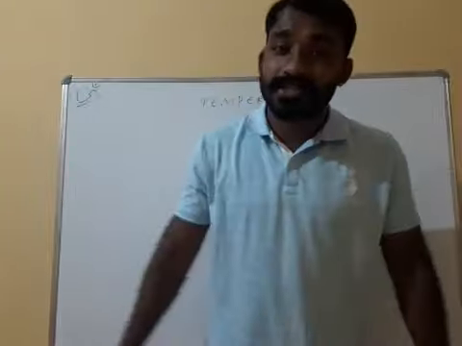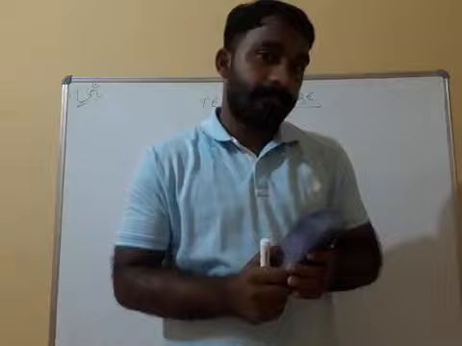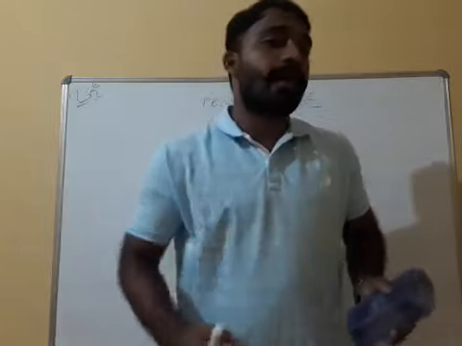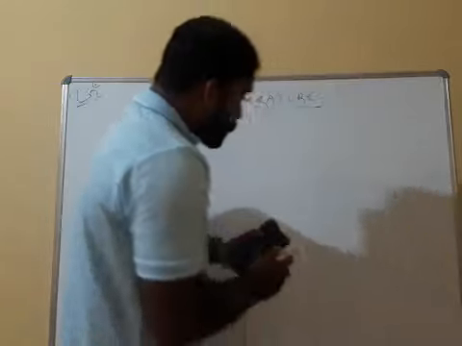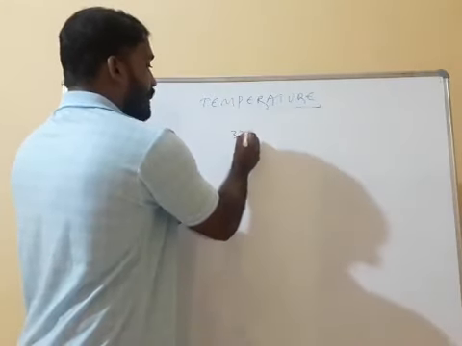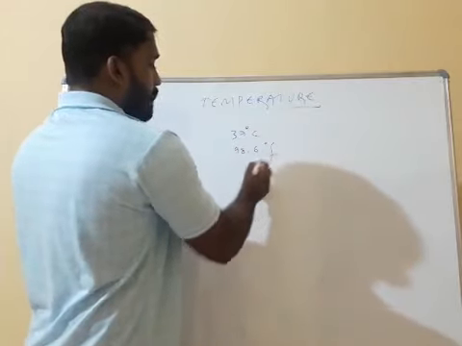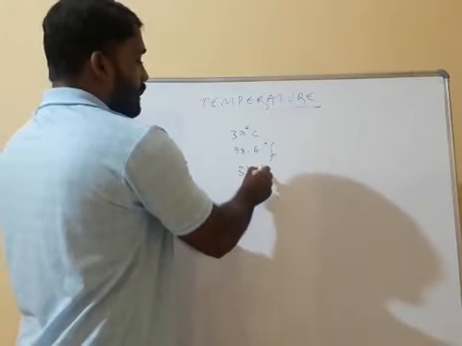During the hot summer season, the outside temperature is high as compared to our body temperature, and our normal body temperature is 37 degree Celsius, 98.6 degree Fahrenheit, and 310 Kelvin.